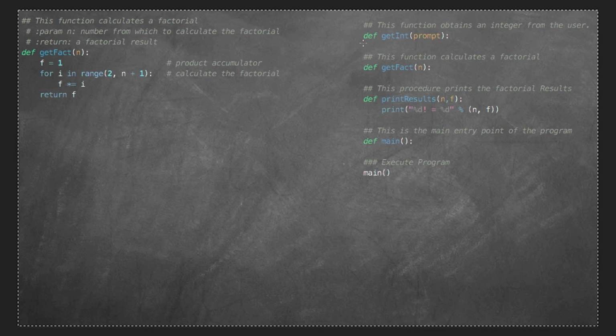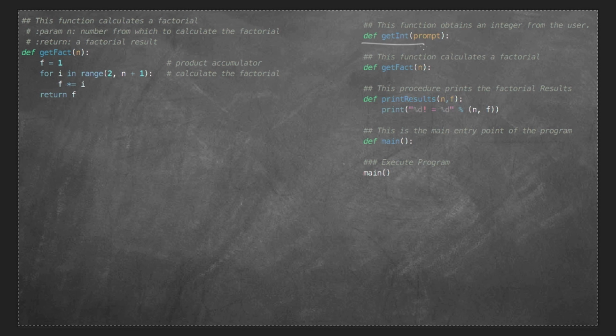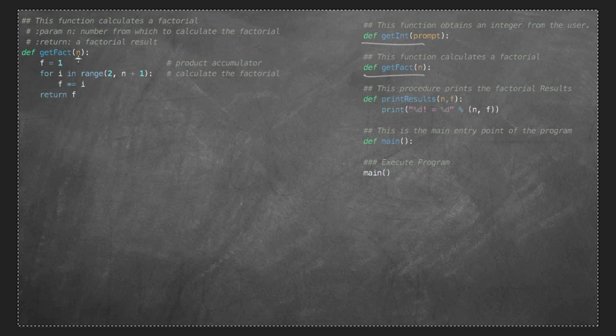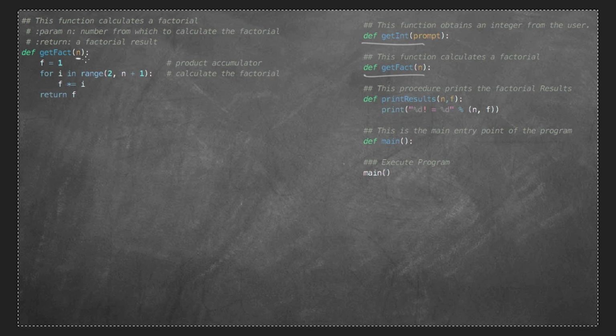Okay, now that we have get integer defined and we've written the code for making this happen, let's look at get factorial. And get factorial basically says we have a little parameter called n, which is going to expect the number. And that number is going to be used to actually figure out the factorial.